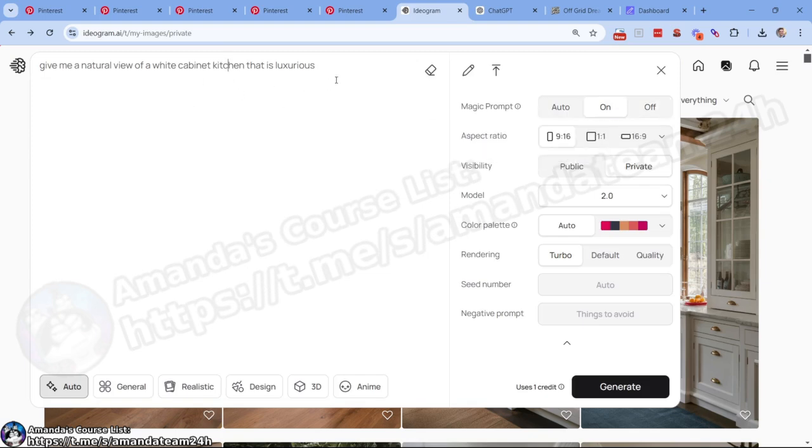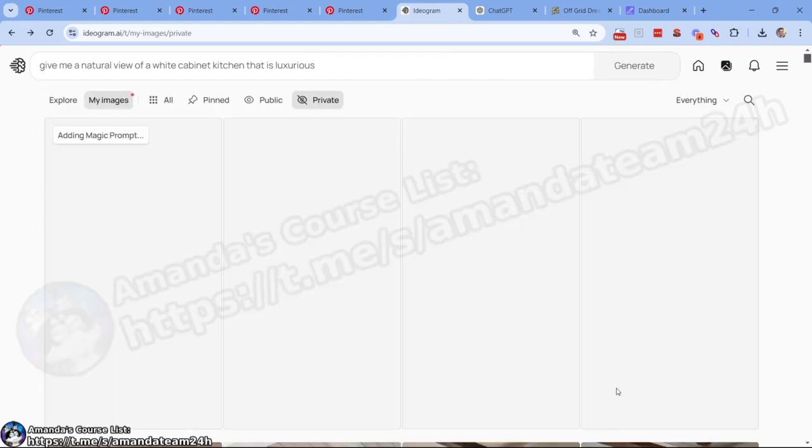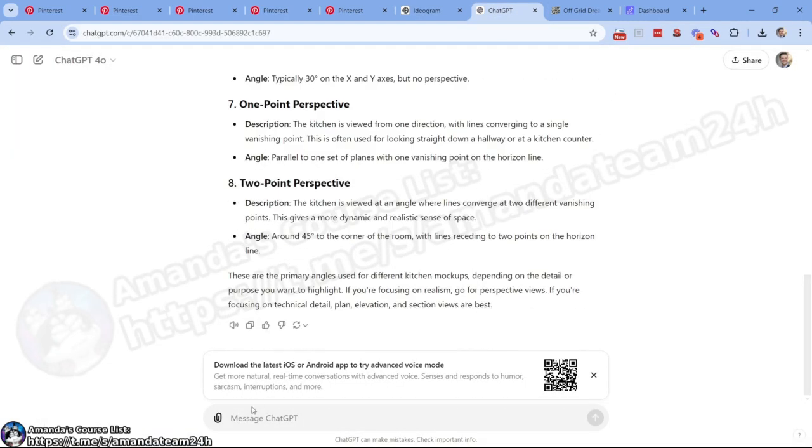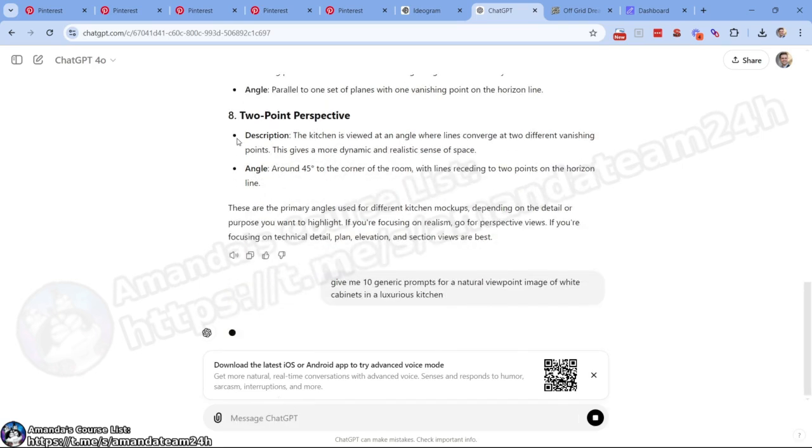There's another way we can go about this. Usually I just like pressing the generate button and letting it do its thing. But if we have a problem, we could just come here. Give me 10 generic prompts for an image, a natural viewpoint image of white cabinets in a luxurious kitchen. And we can rely on ChatGPT to do this.